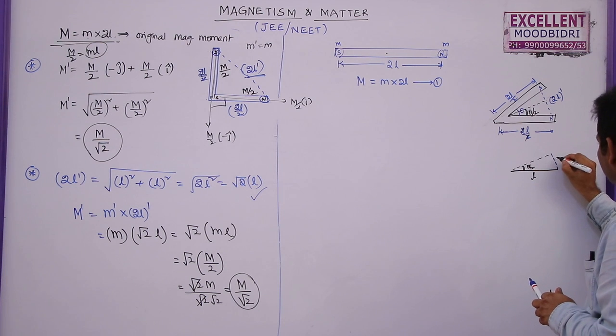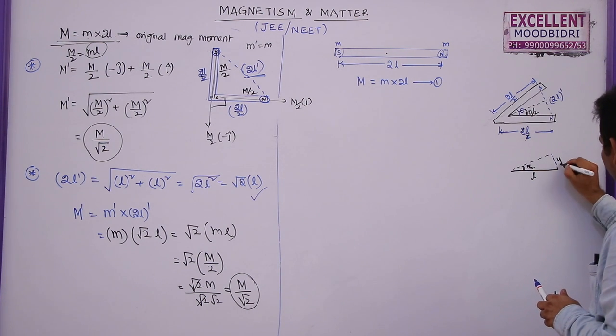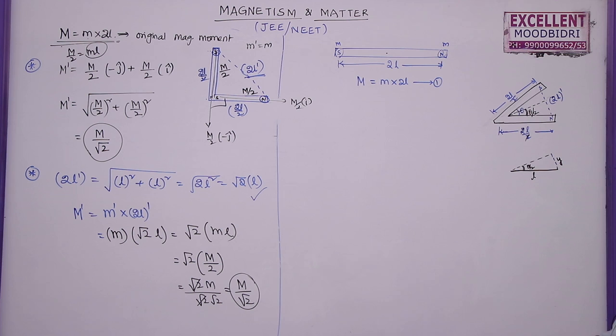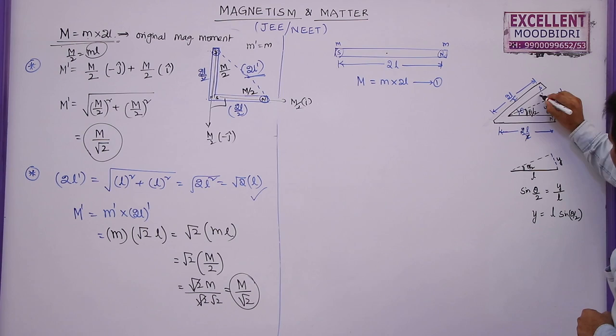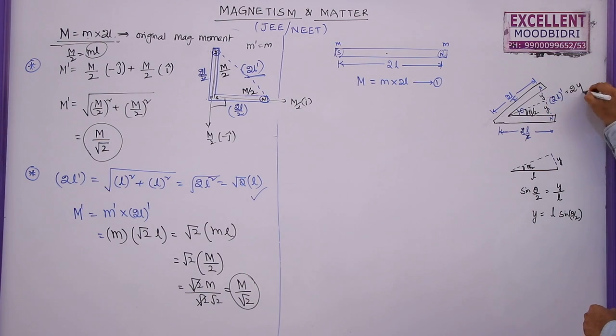So what is this? Let me take this as y. How to find this one? You can see this is a right angle triangle. In a right angle triangle, sine theta by 2 can be written as y by L. So y is equal to L sine theta by 2. But if this is L, this will also become L. So the new length here will be 2y.